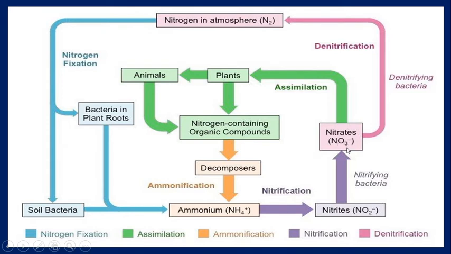These nitrates are utilized by the plant in assimilation. These plants are used by the animals, so the nitrogen products are present in their biomass. When plants and animals die, their biomass is added to the soil and contains nitrogen containing organic compounds.